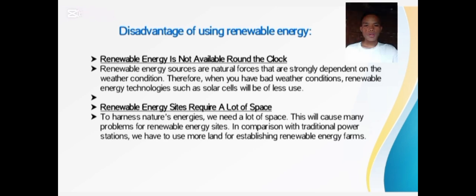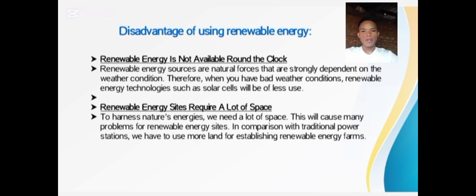Disadvantage of using renewable energy. Renewable energy is not available around the clock. Renewable energy sources are natural forces that are strongly dependent on the weather conditions. Therefore, when you have bad weather conditions, renewable energy technologies such as solar cells will be of less use.